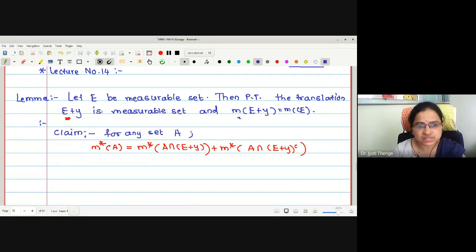Now what is given to us? E is measurable. Therefore, we will use the definition of E being measurable.